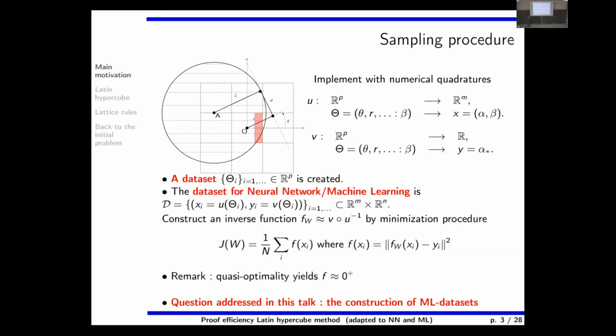The x will be the natural input of a neural network or machine learning methodology, and the y will be the output. So here, probably it is a function. This guy is in R10 and this guy is in R, a priori.